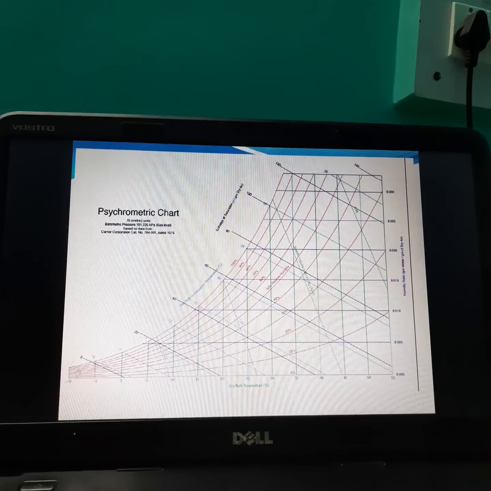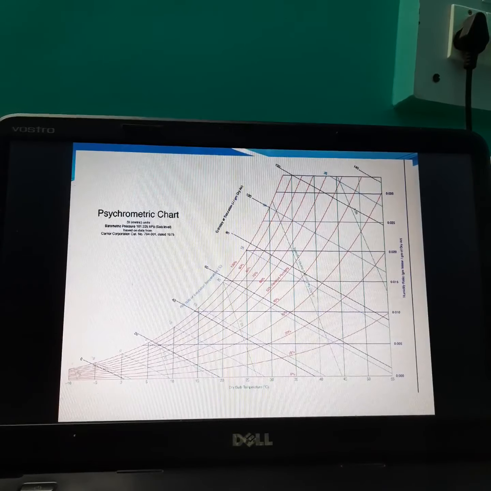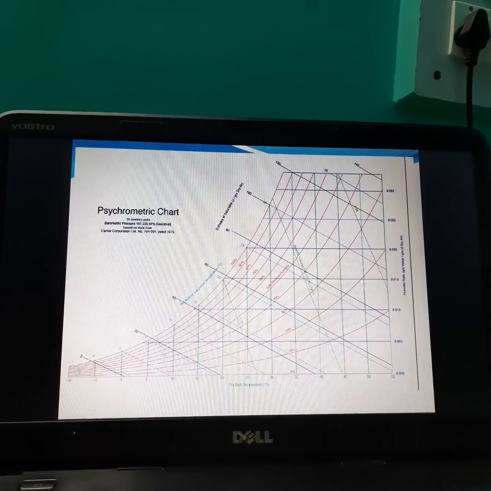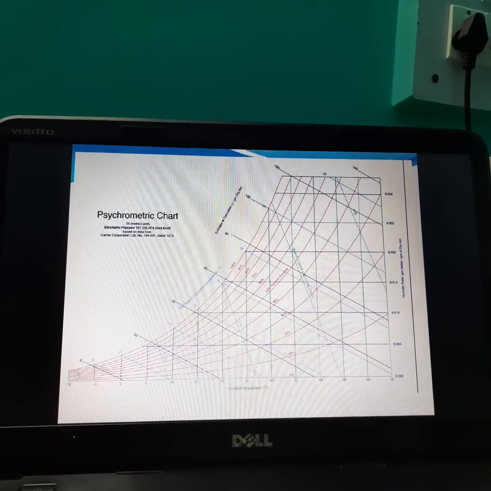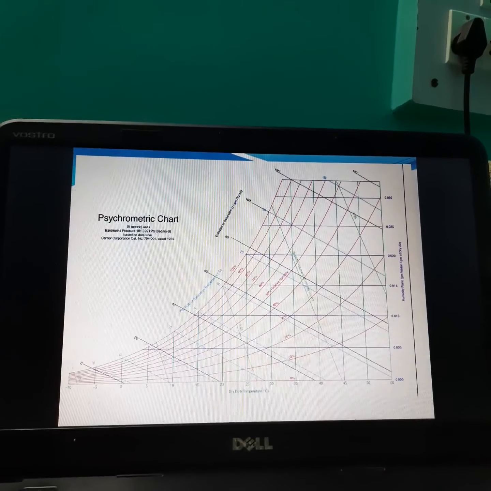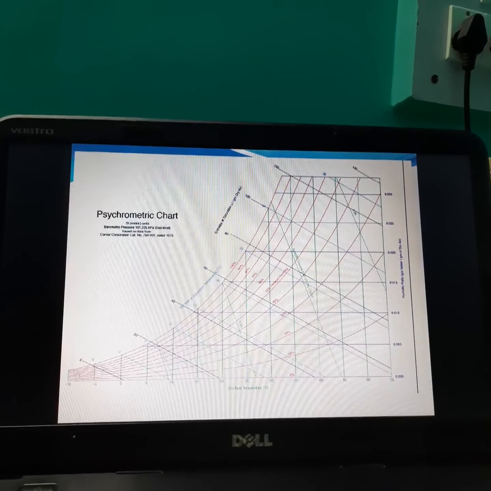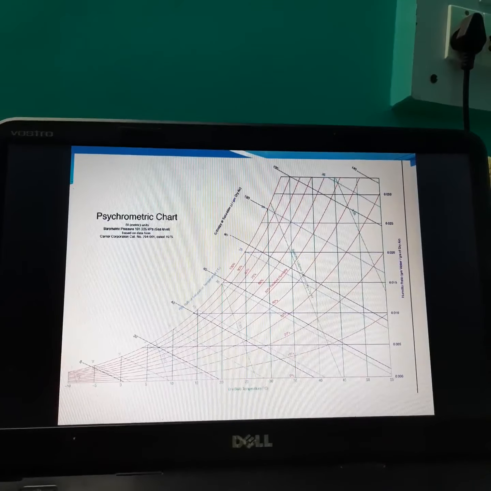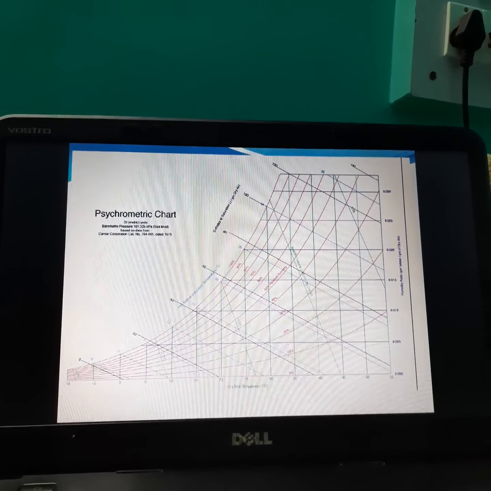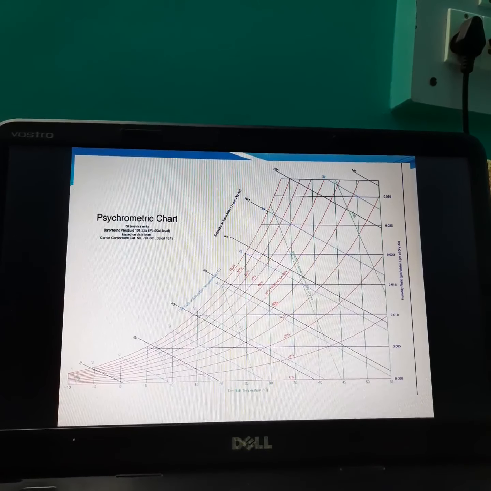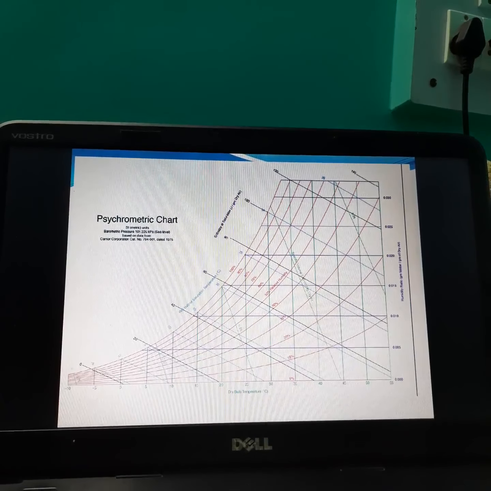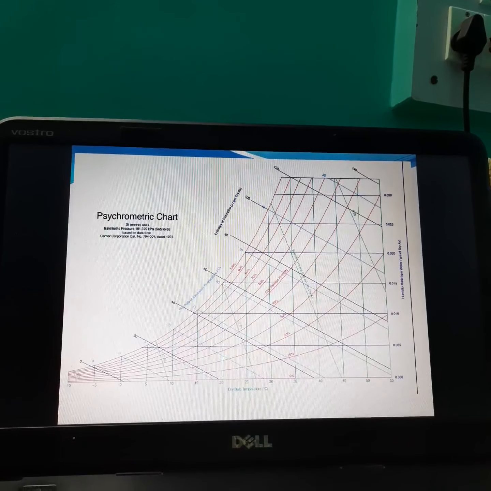And this is the psychometric chart, which is readily available and can be used to determine different properties. The only limitation, as I told, is that we must know two properties. If we know two properties, then only can we use this chart, and those two properties are determined by using a psychometer.